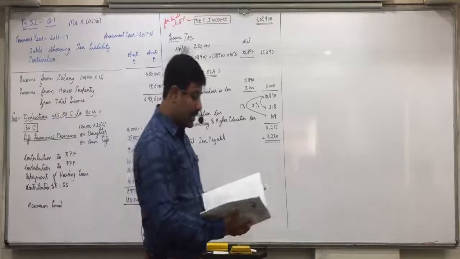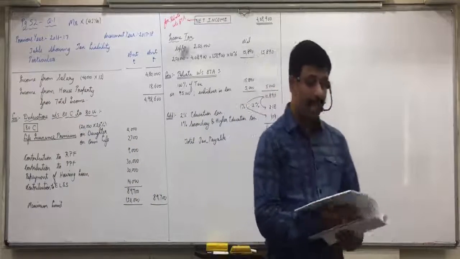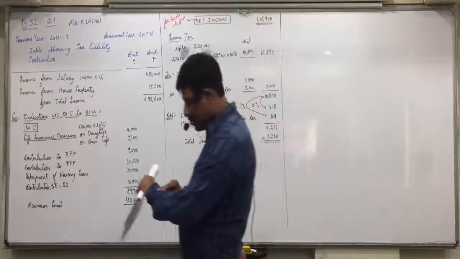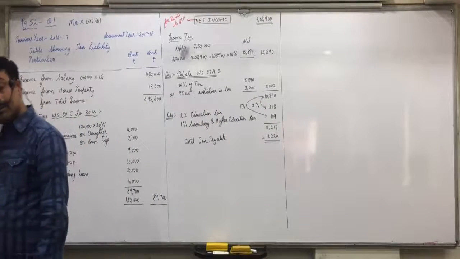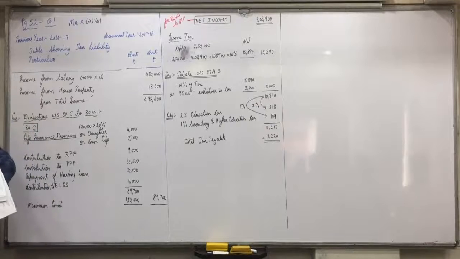Now let us see the next deduction, 80D, page 49. So everyone is clear with this one?